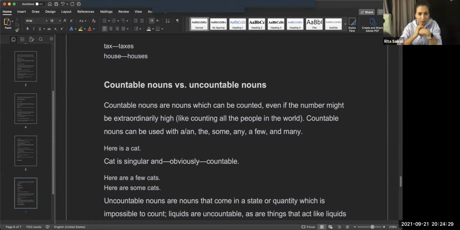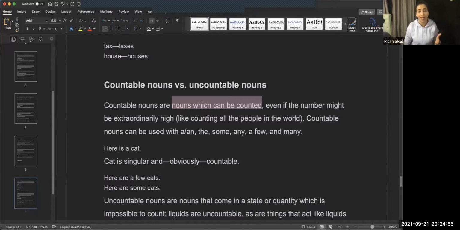All right. So we know the word count, right? 1, 2, 3, 4, 5. Count nouns are the nouns that we can actually count. Countable nouns are nouns which can be counted, even if the number might be extraordinarily high. For example, I can say 1,000 books.